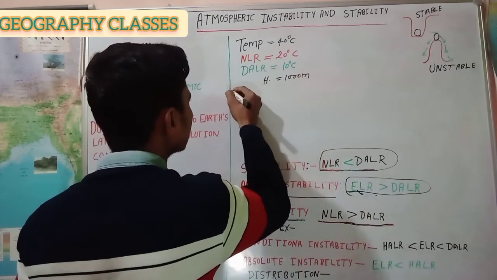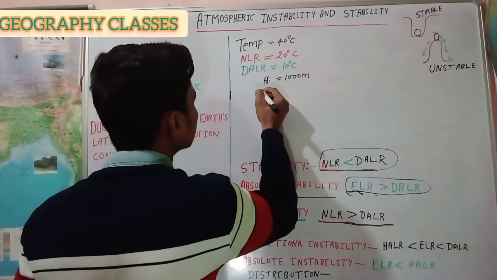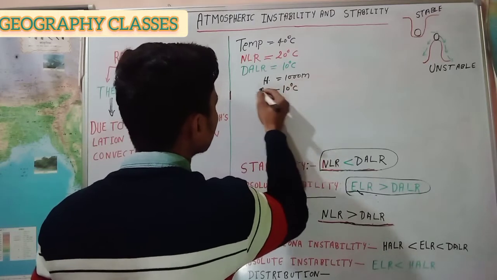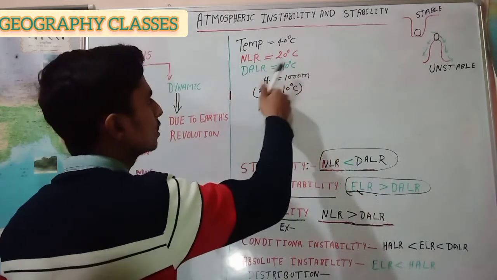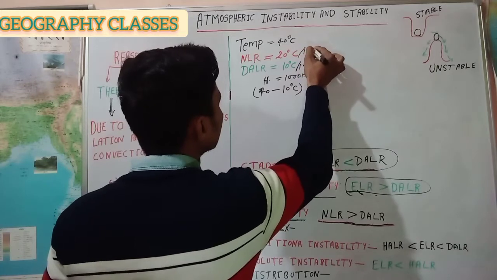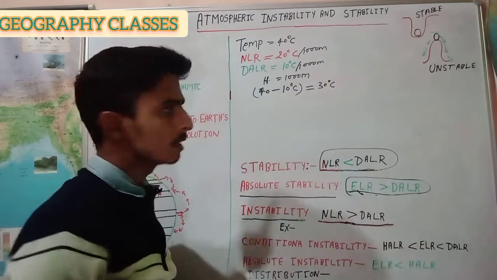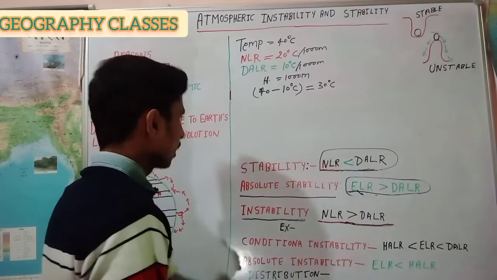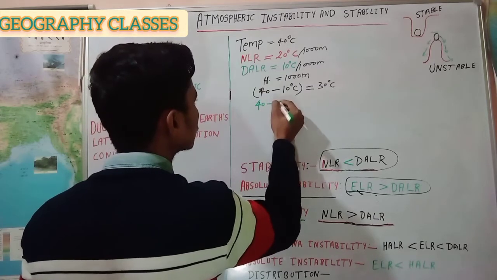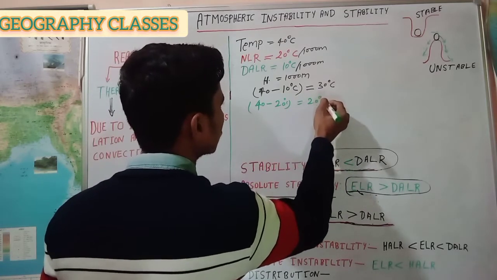would be 40 minus 10 degrees centigrade, because the ascending air becomes cool at the rate of 10 degrees centigrade per 1000 meters. So the temperature of the ascending air is 30 degrees centigrade, and the temperature of the atmosphere would be 40 minus 20 degrees centigrade, which is equal to 20 degrees centigrade.